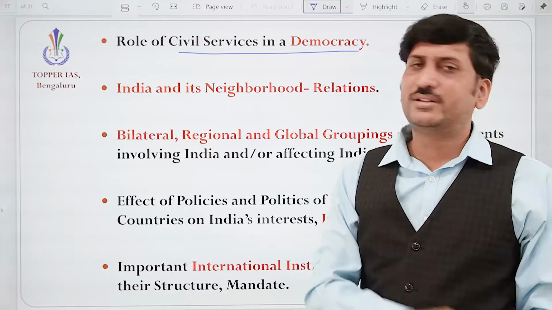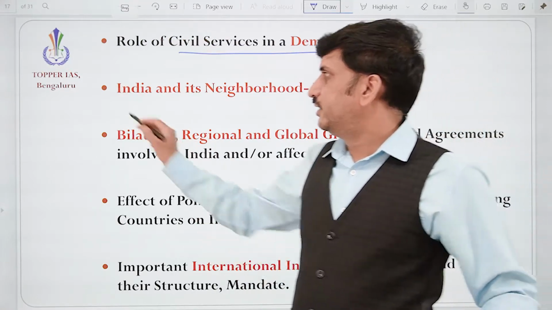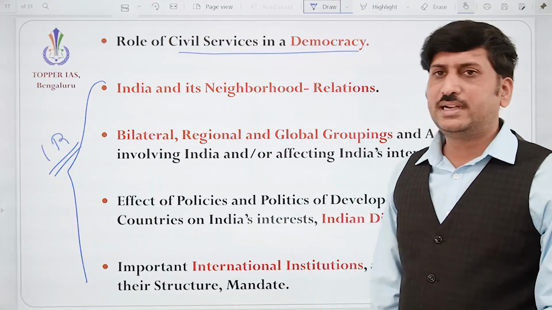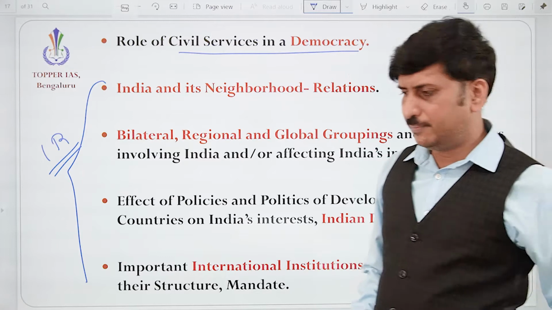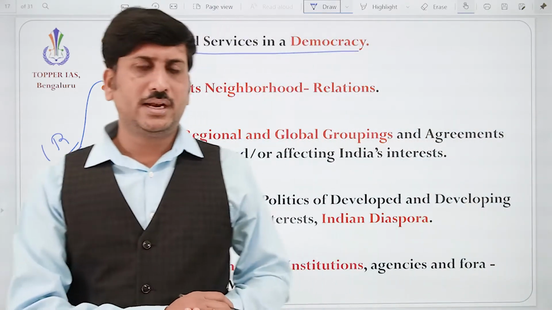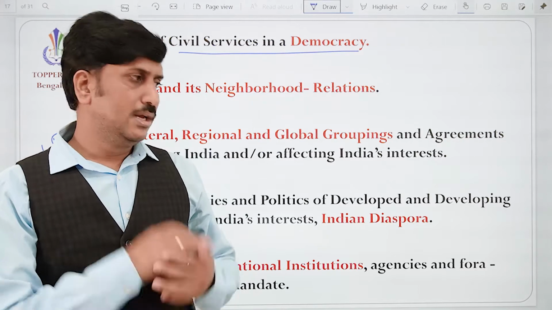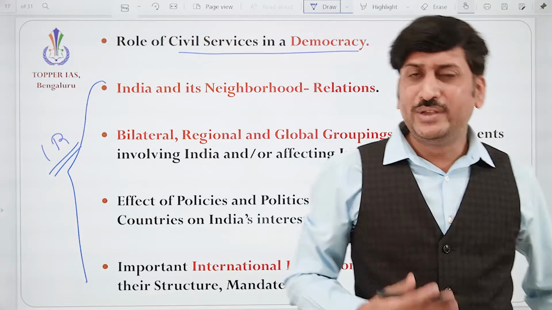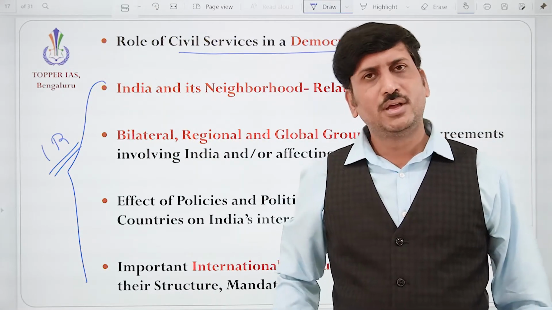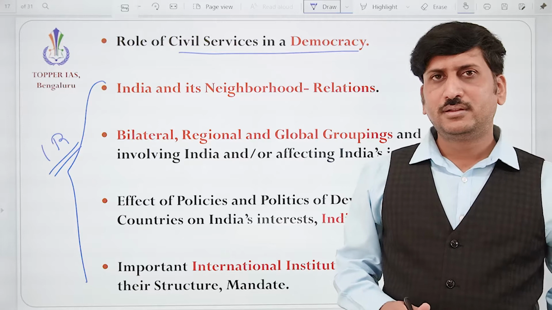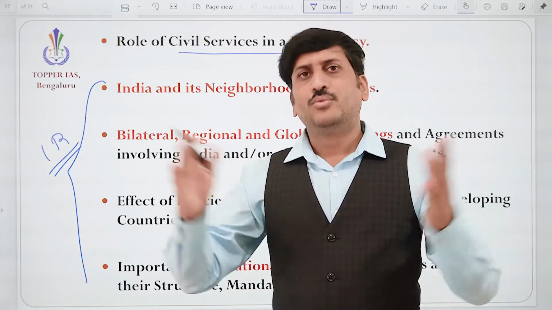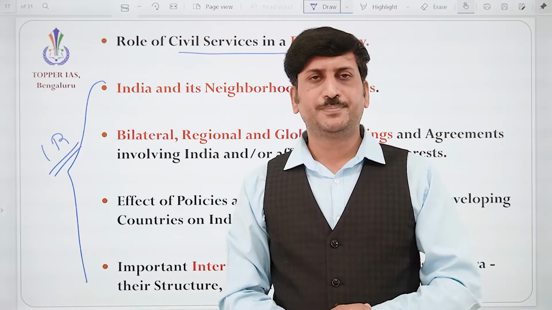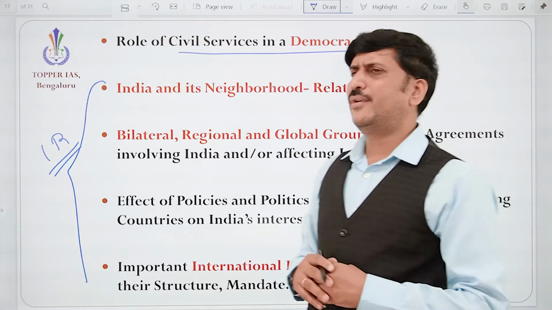So this is about the social justice part. And the third important subject is international relations. International relations in the General Studies Paper 2. Okay, it is another important subject. We know that since ancient times, since the Harappan civilization, we had relations with other countries, correct? We had the relation of trade. It is not something new. We have neighbors now, and in the past also we had neighbors. Correct? International relations are very, very important